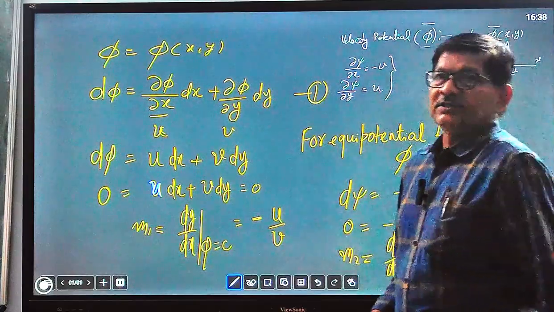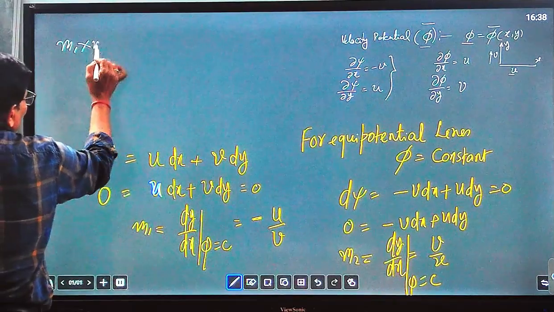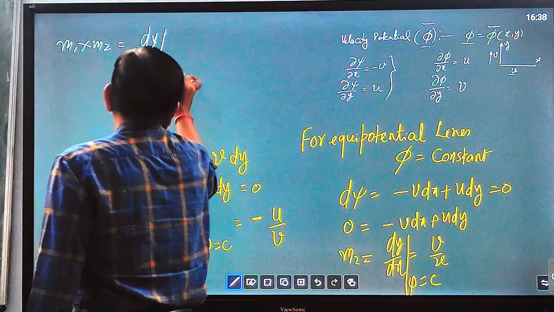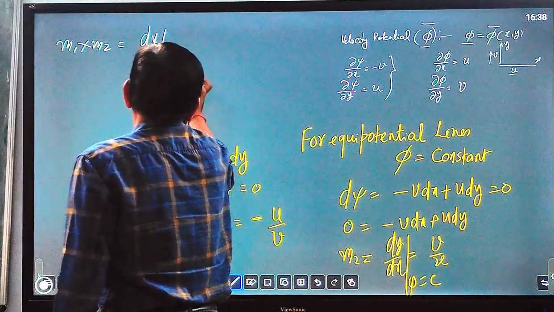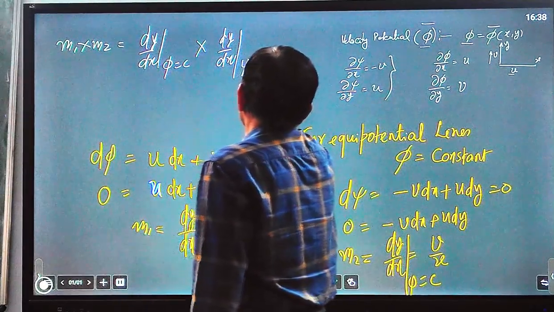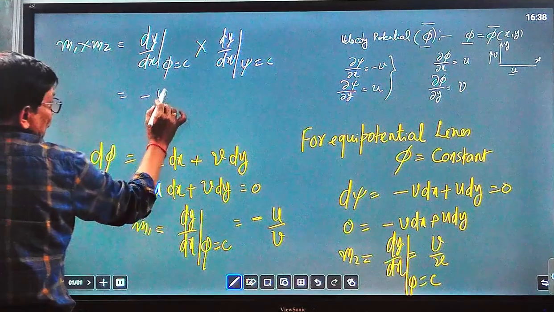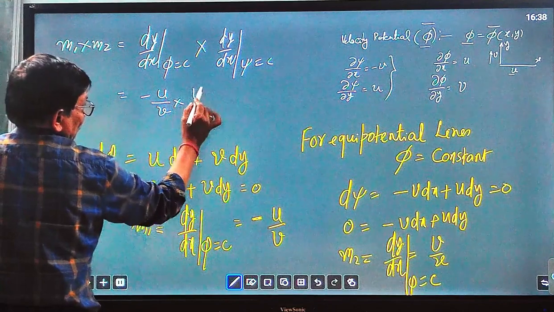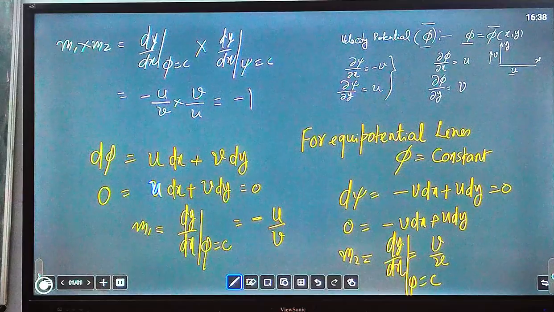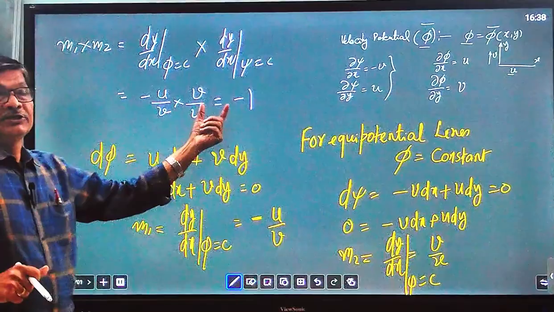Multiplying both, m1 into m2 equals dy by dx at phi equal to constant multiplied by dy by dx at psi equal to constant, equals minus u upon v into v upon u, equals minus 1. And this is the condition of orthogonality of these two functions.